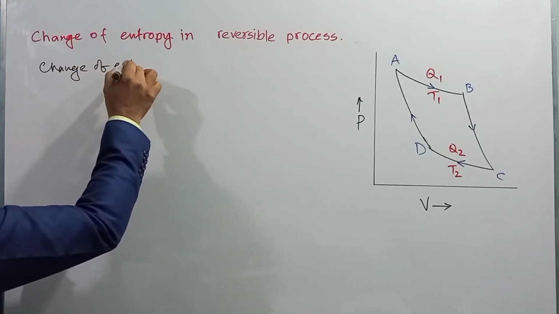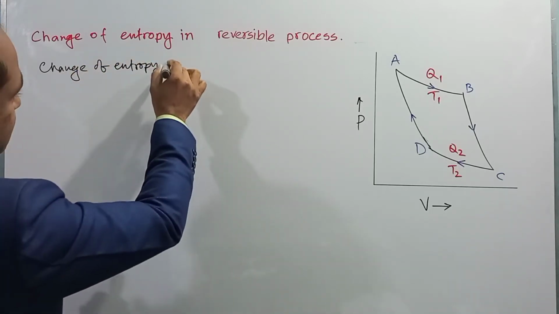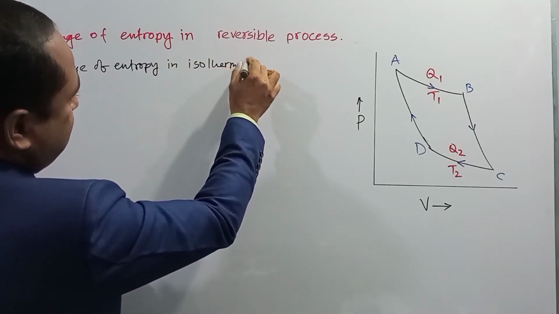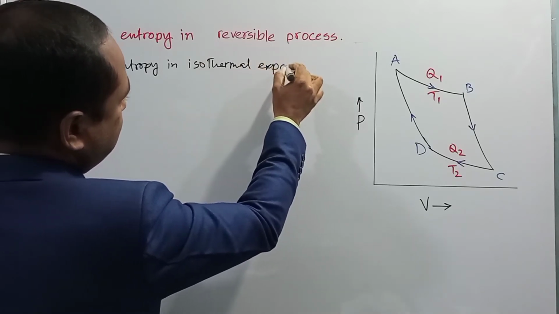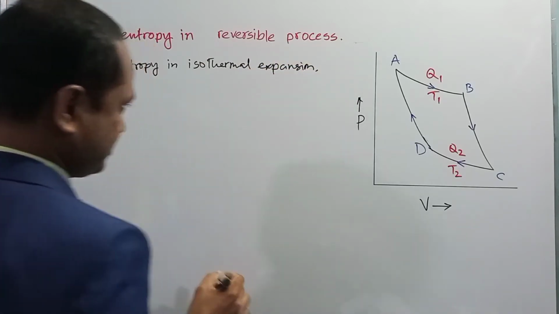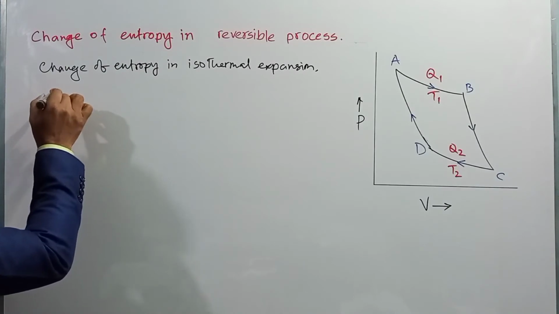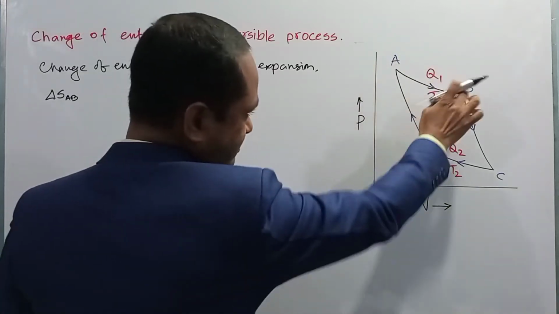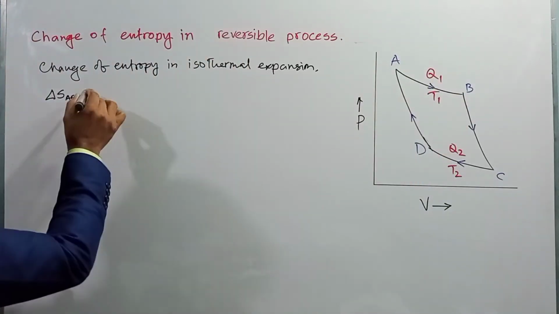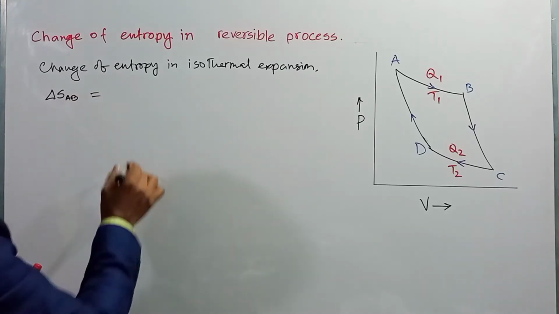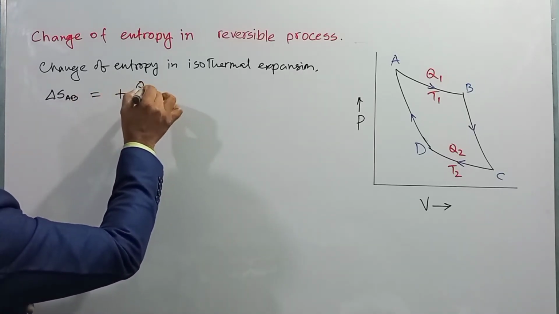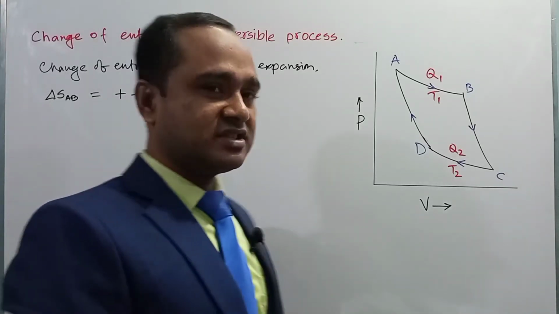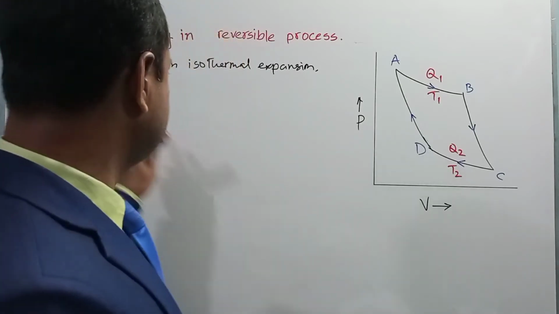Change of entropy in isothermal expansion, right? If the change is denoted by del S AB, AB means the change represented by the AB curve. So here the change will be denoted by plus Q1 by T1, because in this case the system absorbs heat, so change of entropy will be positive, right?